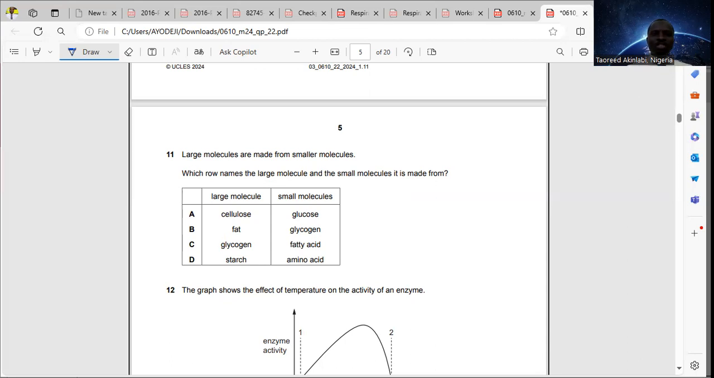All right. The one that actually matches together in all the options is option A, which is cellulose, and the small molecule is glucose.